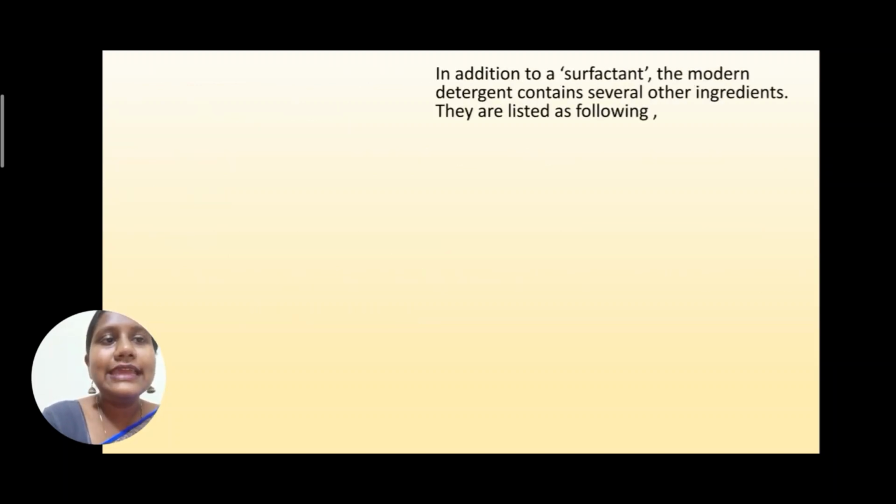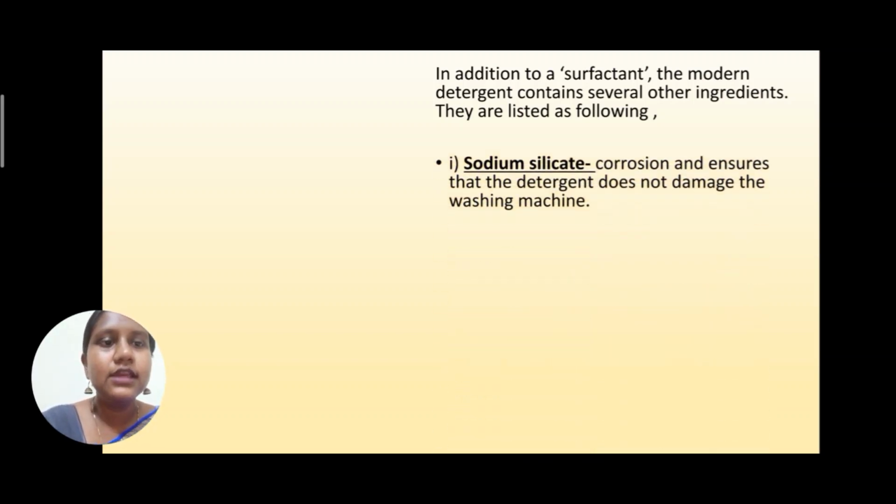Now, in addition to the surfactants, we have an enormous number of chemicals present in detergent. Modern detergents contain several ingredients. I have listed them below. The first one is called sodium silicate. It is used to prevent corrosion and ensures that the detergent does not damage the washing machine.